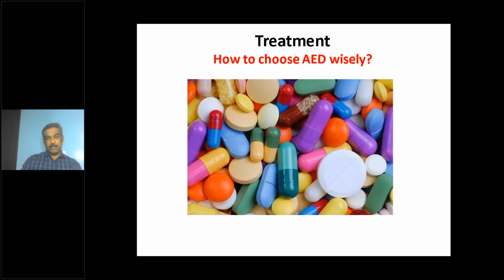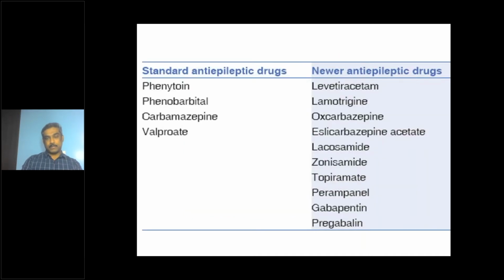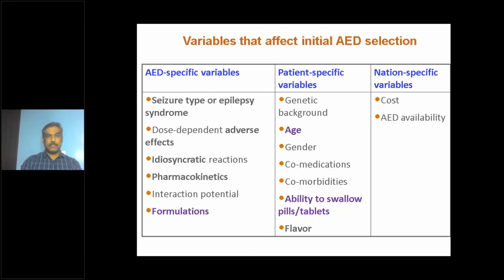So how to choose? We have so many medications available. We are at times spoiled for choice. So as I previously alluded to, we look at the variables, AED specific variables, the seizure type, epilepsy syndrome type, like West syndrome, childhood absence epilepsy, benign Rolandic epilepsy. These are the epilepsy syndromes. So you look at the seizure type, focal seizure, epilepsy type, benign Rolandic epilepsy. Then you look at the other patient-specific variables and cost and availability. That is another very important parameter when we look at the anti-epileptic medication choice.